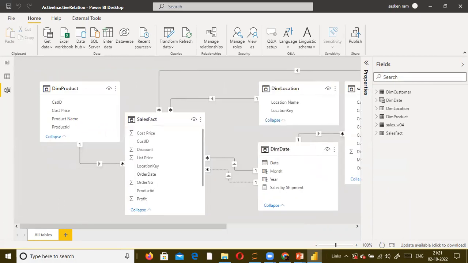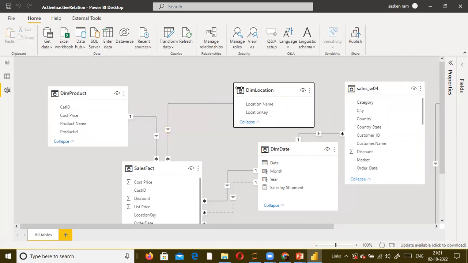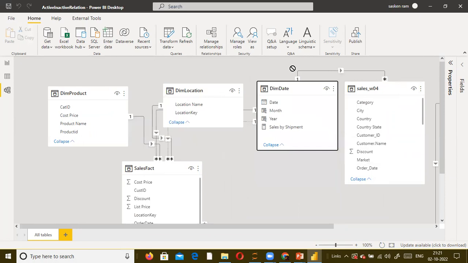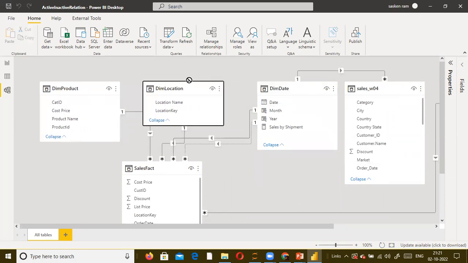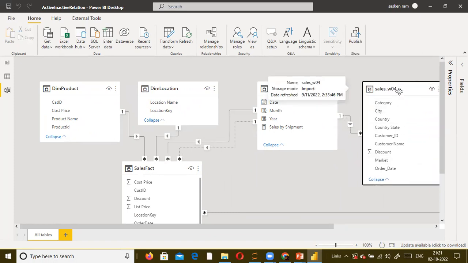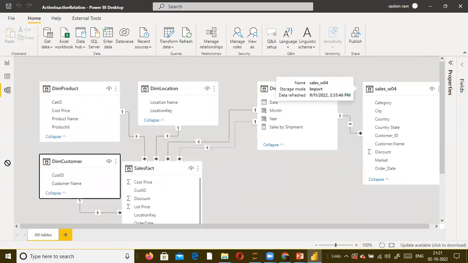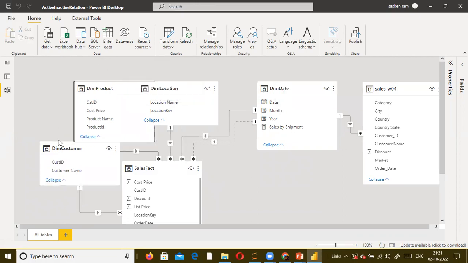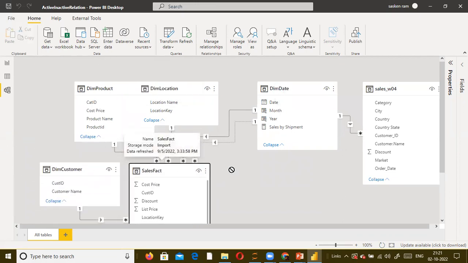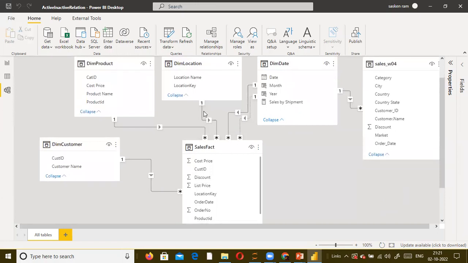Okay. Now what I do is I just arrange it properly. I just move the fact table down here, and these are my dimension tables. I move all the dimension tables just above this fact table, and okay, here, yeah, sales W04. Let it be there. And dim customer also, I move it something like this.